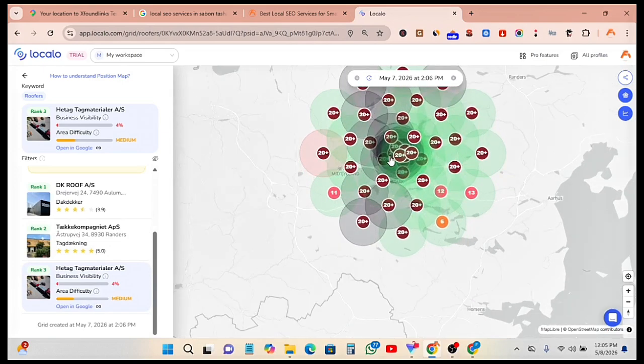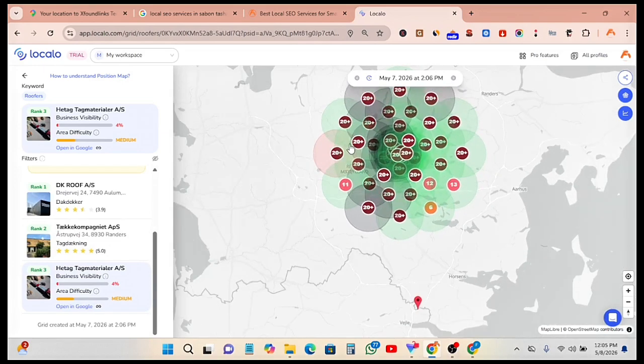This is a map rank tracker. It tracks the geographical locations where their business is ranking. As you can see, these ones in red here show that they are not ranking in those places. When someone from these locations searches for them, they will not be able to find them. See, their business visibility is very, very low. So this is something you can do.